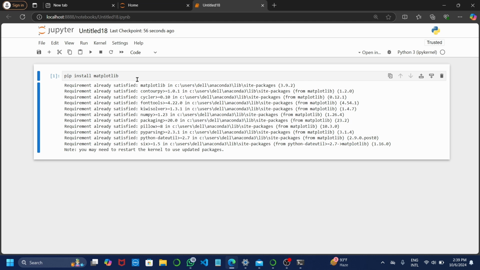If you have already downloaded it, it will look like this: Requirement already satisfied. In my case, I have already downloaded it, that's why it is showing like this. There is another way to install this.